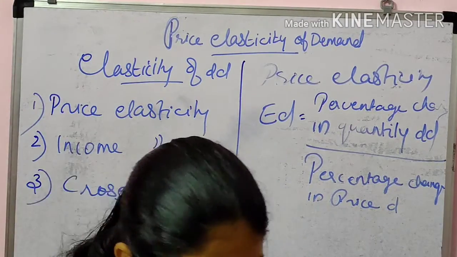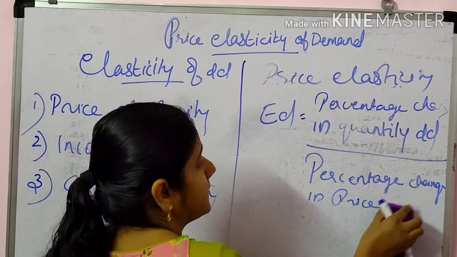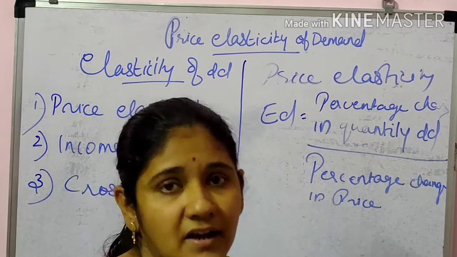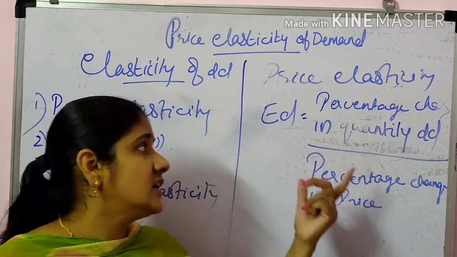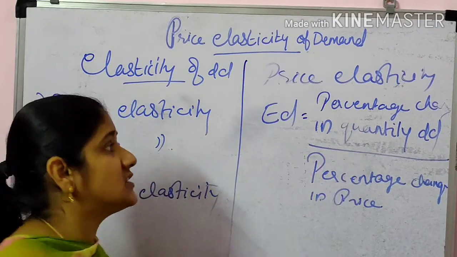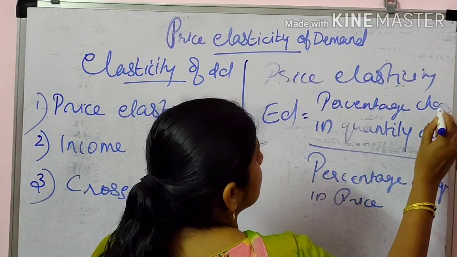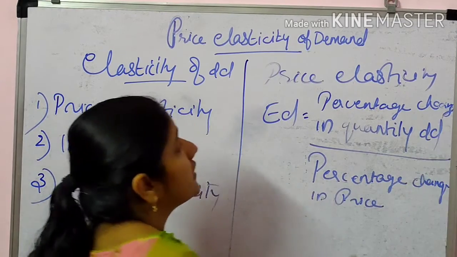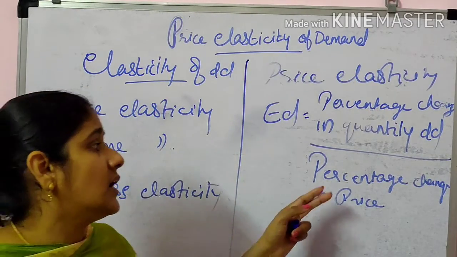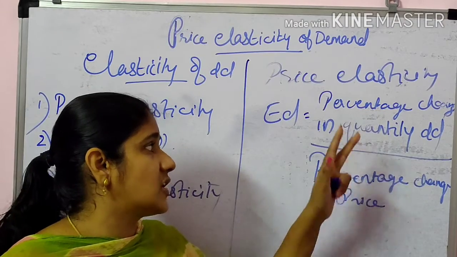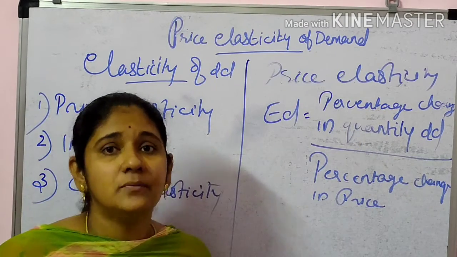Okay, elasticity of demand means the ratio between the percentage change in quantity demanded and the percentage change in price.